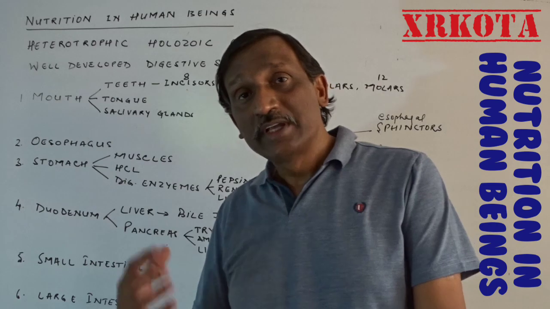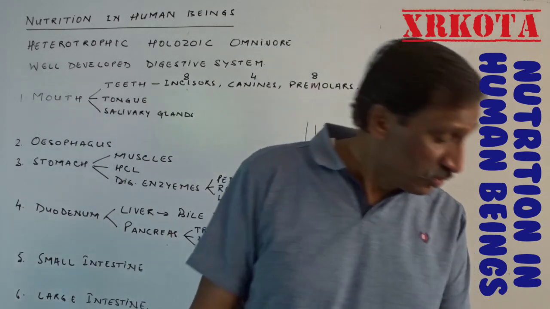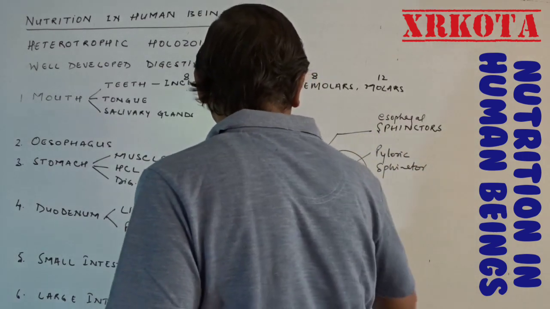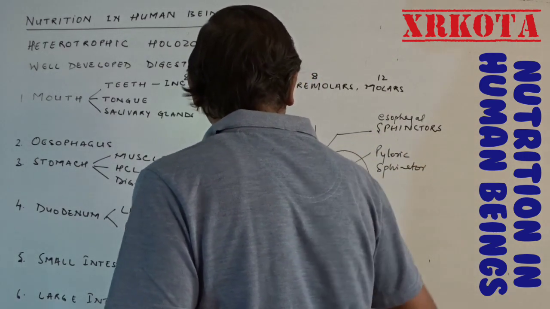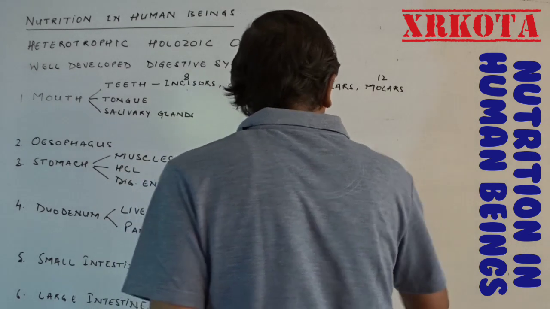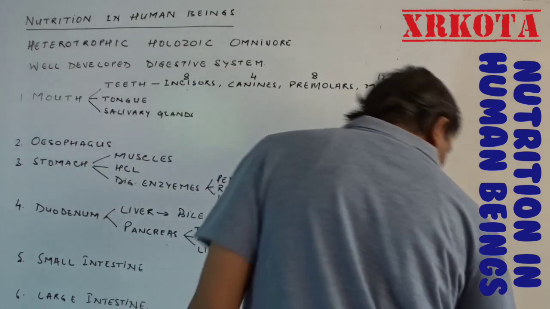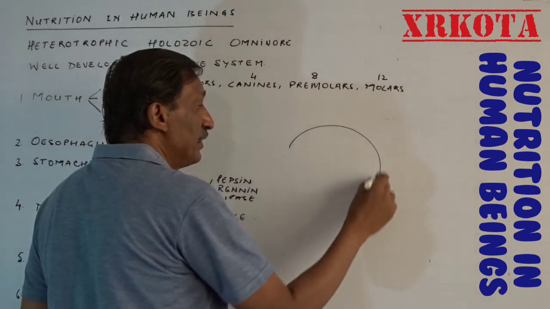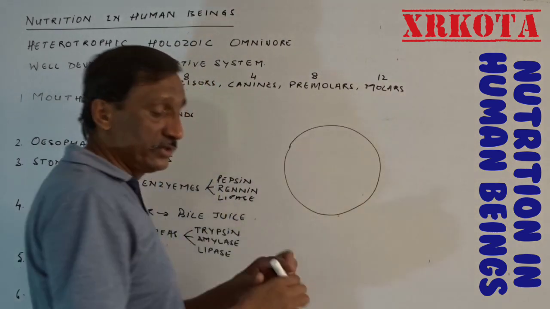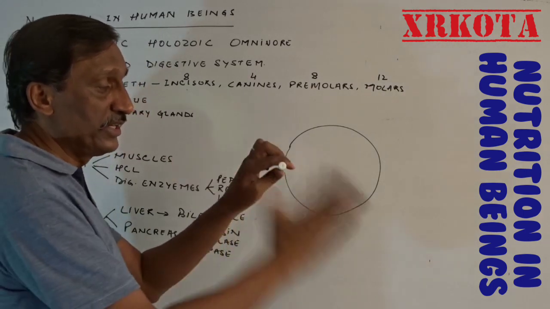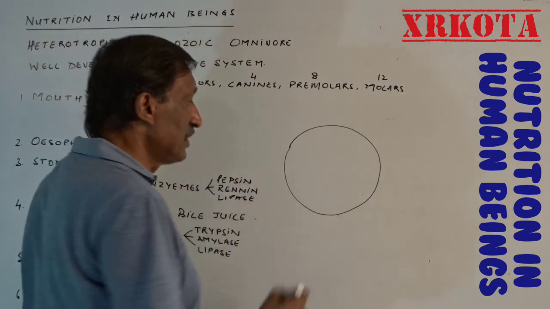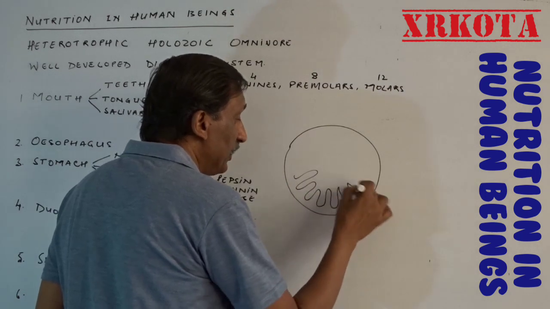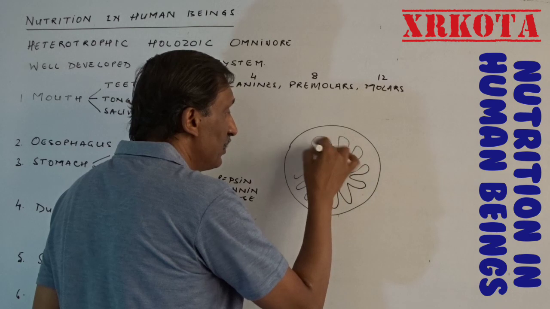Moreover, small intestine has a very important function, that is called absorption. So the absorption of food is done by the small intestine, and for that the small intestine has a number of finger-like projections. They are known as villi. So if we say this is small intestine, and I cut it from here, this is how it will look, and it has a number of finger-like projections, and these finger-like projections are known as villi.